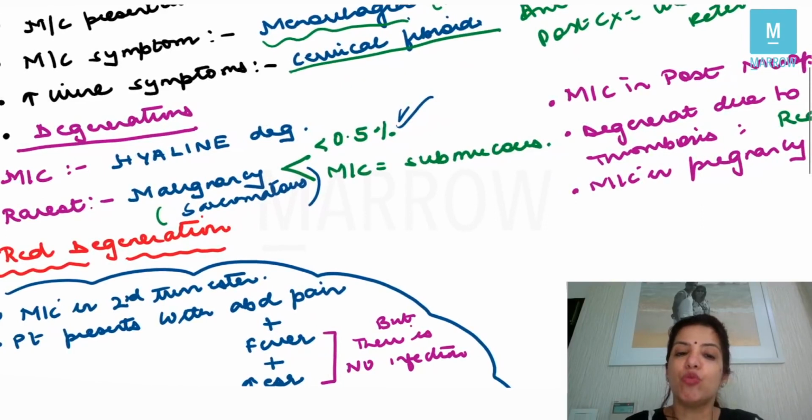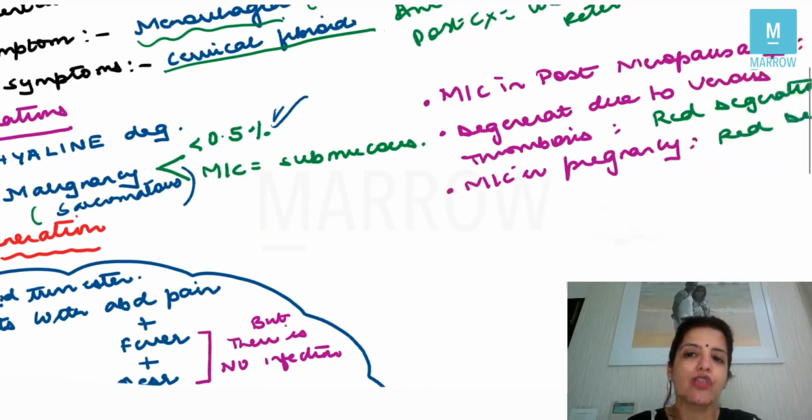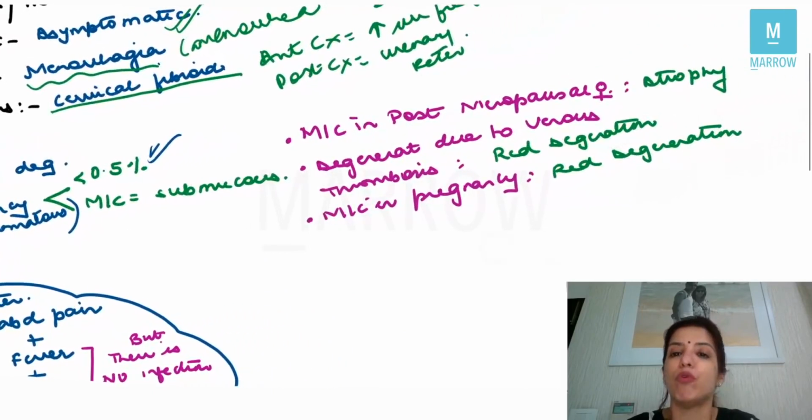Now, if they ask you which is the most common degeneration, you are going to say it's hyaline degeneration. But if they ask you the most common degeneration in a postmenopausal female, now in a postmenopausal female, all the organs undergo atrophy. I'm talking about the reproductive organs. So the uterus will also undergo atrophy, and the fibroid, which is an estrogen and progesterone dependent condition, the levels of estrogen and progesterone decrease in menopause. So the fibroid also undergoes atrophy. So the most common degeneration in a postmenopausal female is atrophy.